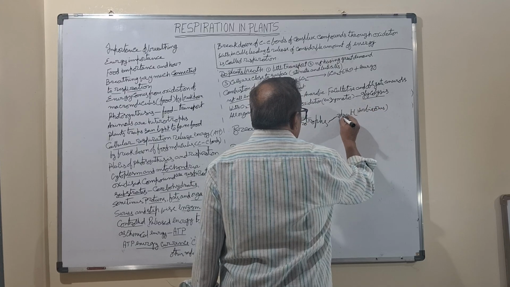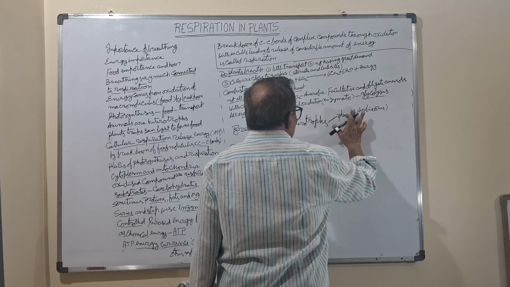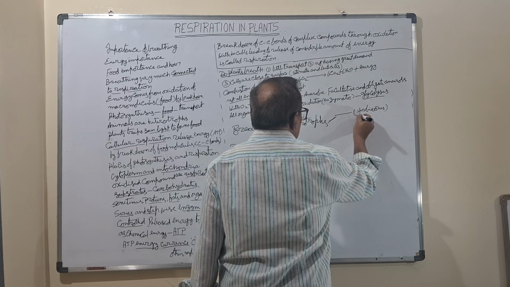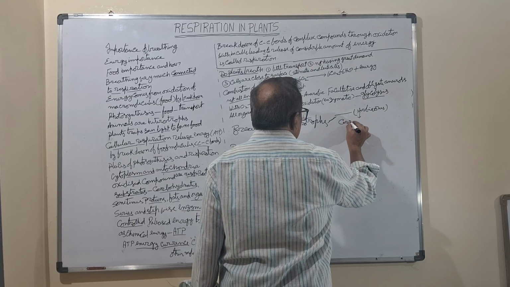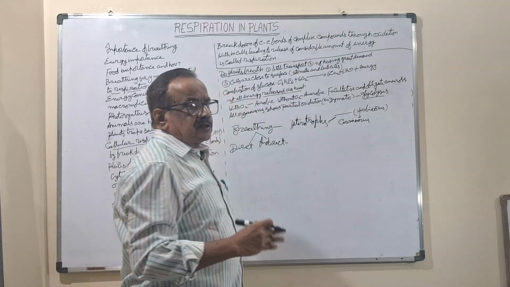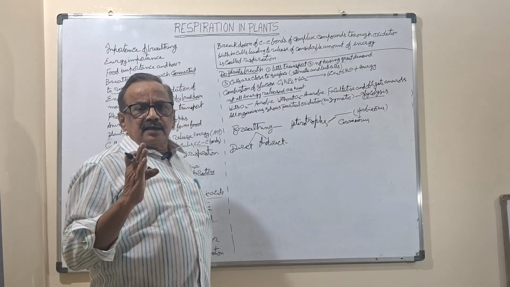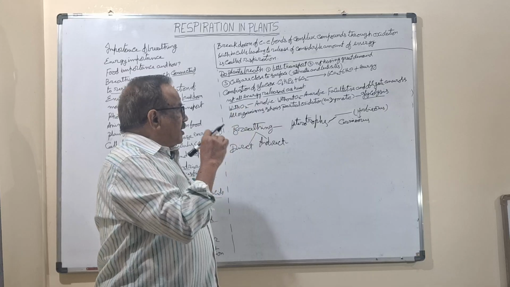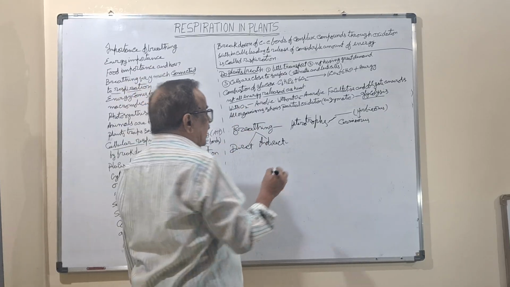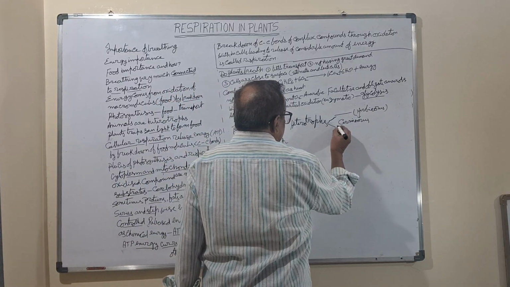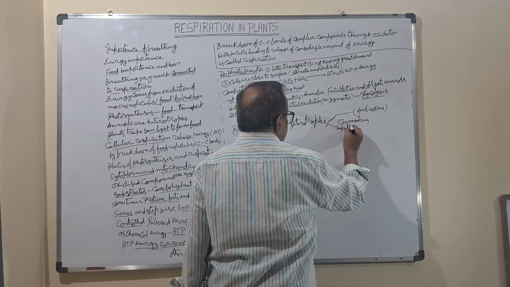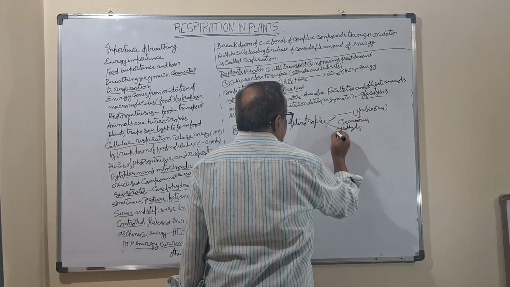And on this herbivorous, the carnivorous used to depend. Means by eating the herbivorous animals, the carnivorous survive. So directly or indirectly, all these herbivorous and carnivorous depend on the plant. And one more is the saprophytes, and next is parasites.